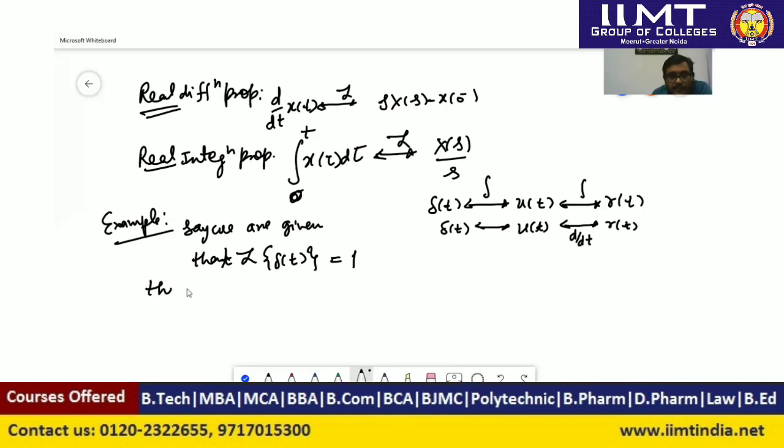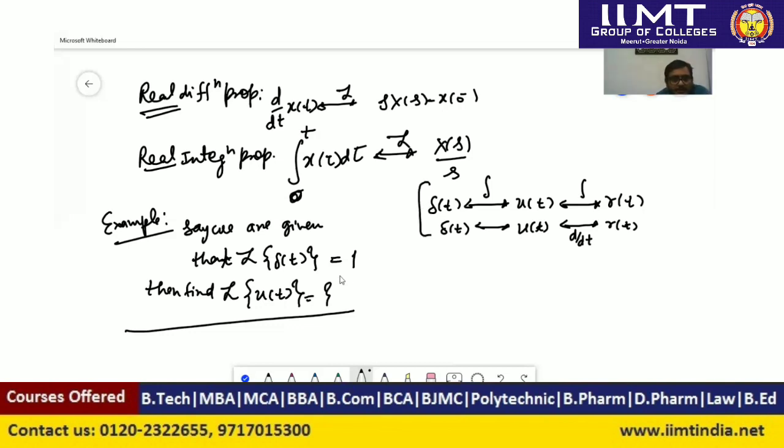Then find the Laplace transform of the unit step signal. This is the question. Okay, so this is a very basic question to clear this property. So here it is being said that we know the Laplace transform of the unit impulse is 1, and we have to find the Laplace transform of the unit step signal.